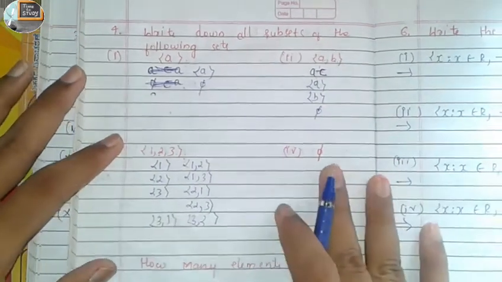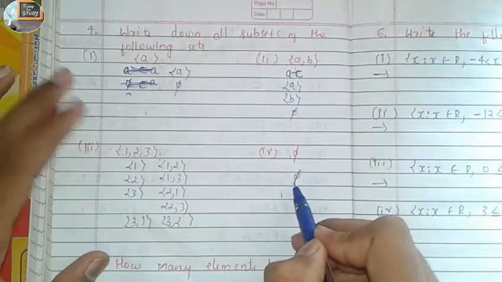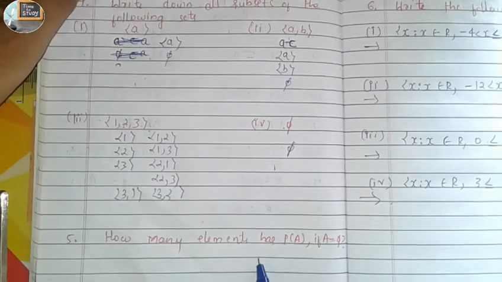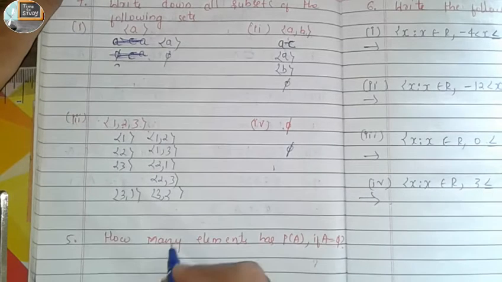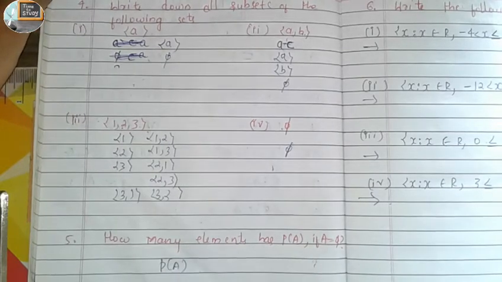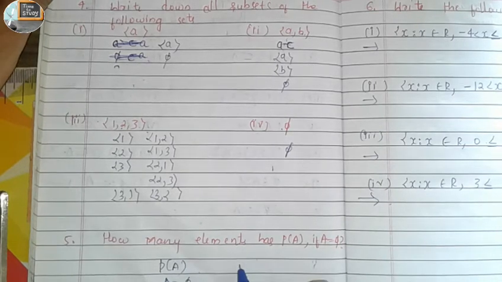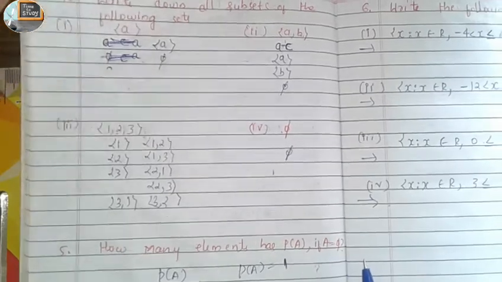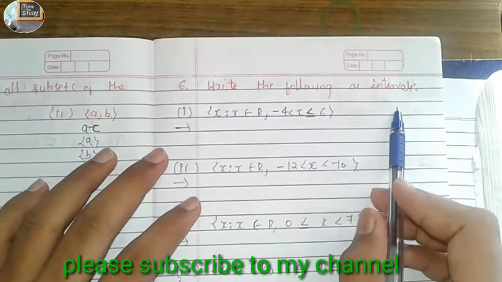The fourth question is empty. It is one only. Empty has only one subset. The fifth question is how many elements has P(A) if A equals empty? If A equals empty, then P(A) equals {empty}, so P(A) has only one element.